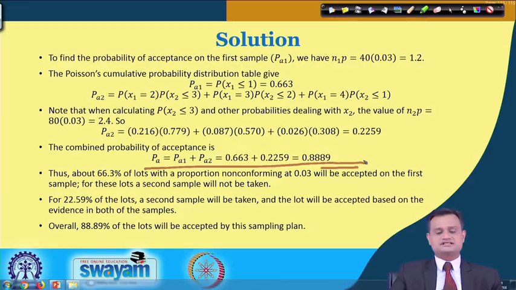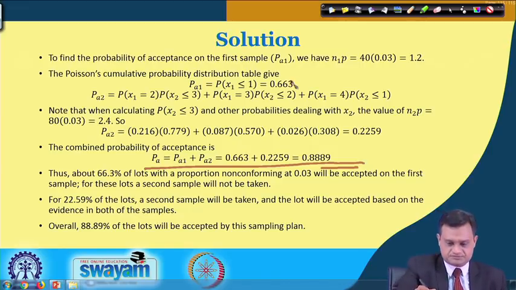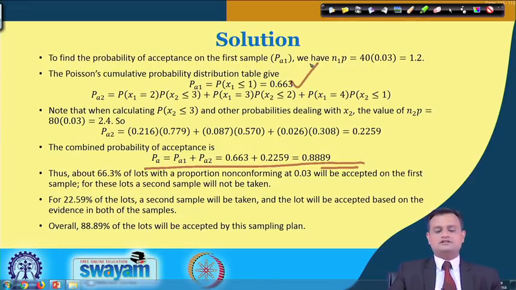That about 66.33%, that is PA1, of lots with a proportion non-conforming of 3% will be accepted on the first sample. So out of so many lots, 66.3% of the lots will be cleared on the first sample with 3% defective. For 22.59% of lots a second sample will be taken, and overall 88.89% of the lots will be accepted by this sampling plan.